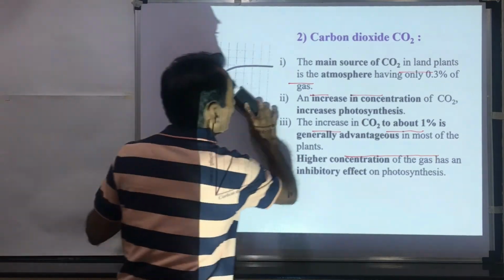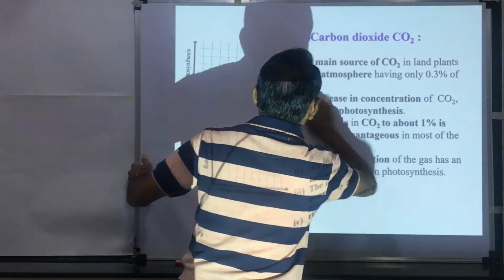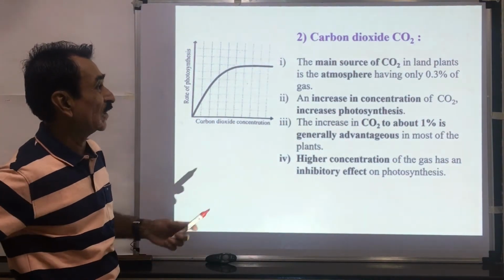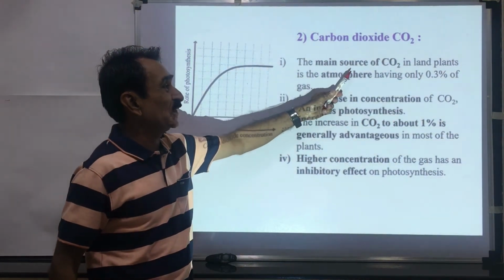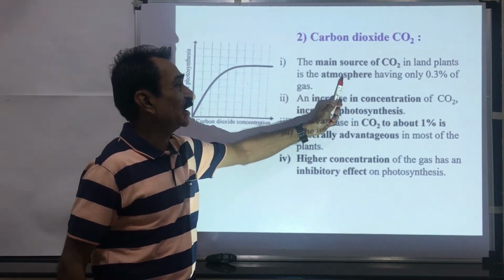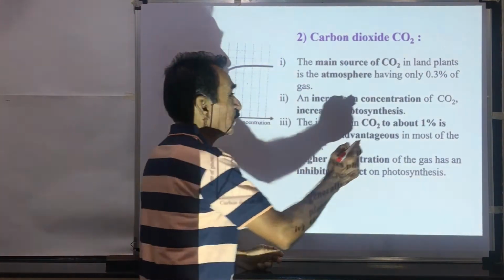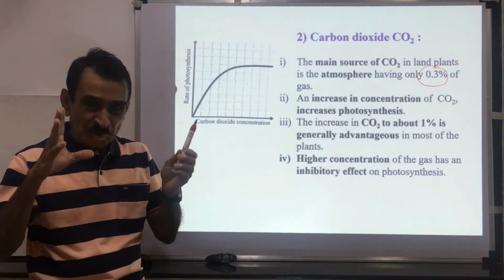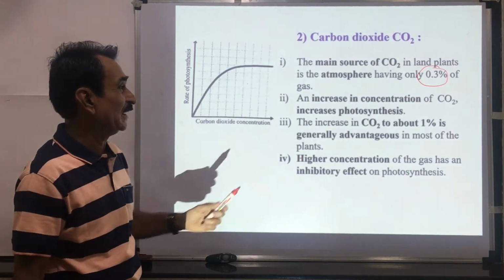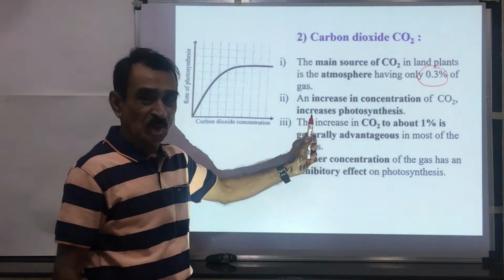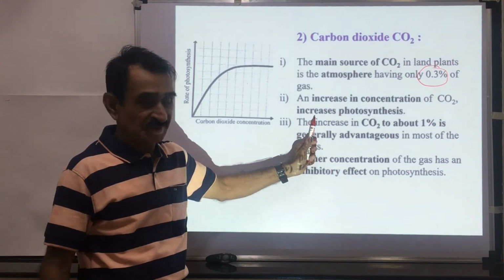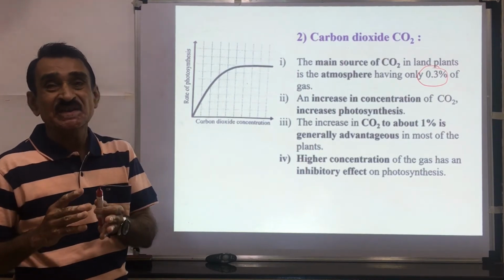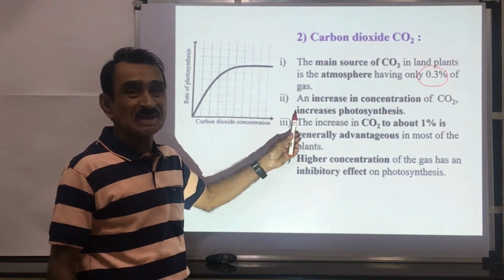The next factor is CO2. Light and CO2 are both very important. The main source of CO2 for land plants is the atmosphere. The atmosphere has 0.3% CO2, and an increase in the concentration of CO2 increases the rate of photosynthesis. This property is utilized in greenhouses, where CO2 concentration is increased.